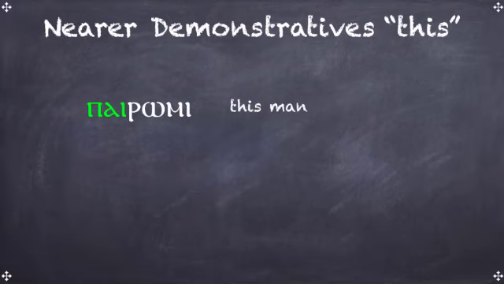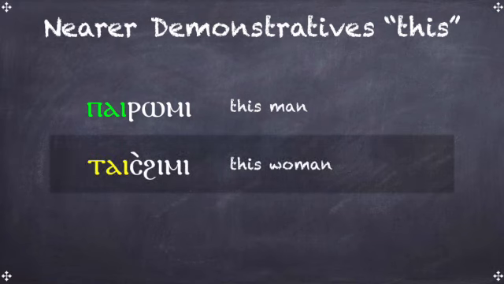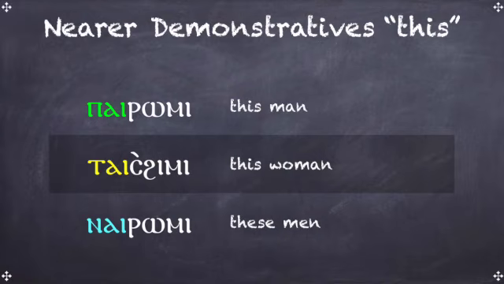Pi for the masculine singular, tai for the singular feminine, and nai for plural, regardless of gender. Notice we're still following the golden rule, where the P sound is masculine, the T sound is singular feminine, and the N sound is plural. And the translation has to follow. So for the pi and tai, it is this. For nai, the translation would be these.